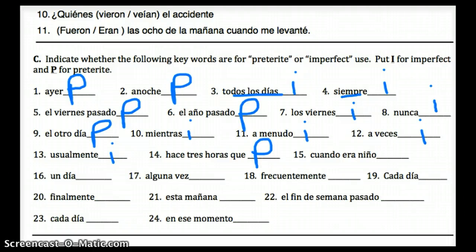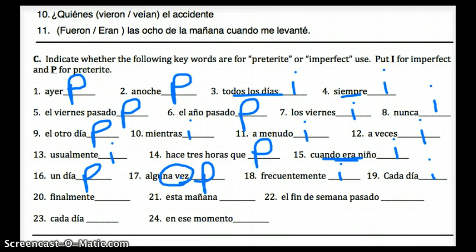Cuando era niño, first of all, your sentence already has imperfect in it, so that's helpful. But when I was a child, I'm already talking about a time in general, so it's a lot less specific than the preterite. Un día, one day, that means it happens one time. Alguna vez, that's the only time you're going to see that. When you see one time, it's going to be the preterite. Frecuentemente, again, that's frequently, so that's going to be the imperfect. Cada día, that's every day, that's imperfect.